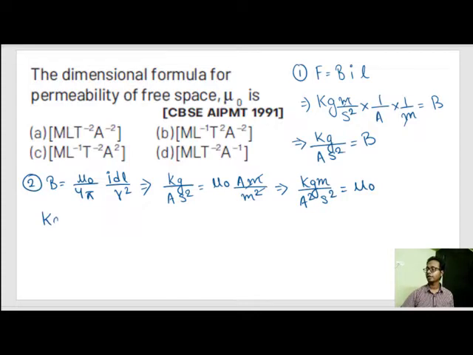Okay. Or kg is mass, length, time to the power minus 2, and ampere becomes current to the power minus 2, is equal to the dimension of mu naught. So the correct answer is M L T minus 2 A minus 2. Correct answer is option A. Okay. Now let's proceed to the next question.